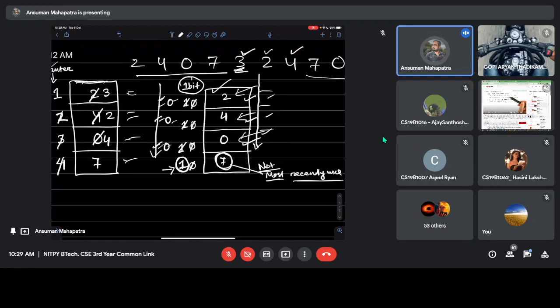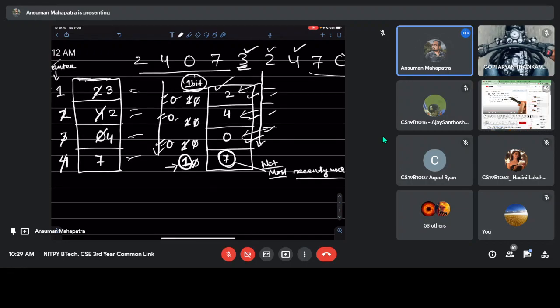Understood this algorithm? Very simple. You will have a counter of only one bit. Whenever we are recently using any value, we will make it 1. When all the bits are 1, we will keep the latest bit as 1 and flip all other bits to 0. That is one more step, and we will replace any of the pages which have counter value 0. That is the simple NMRU algorithm.